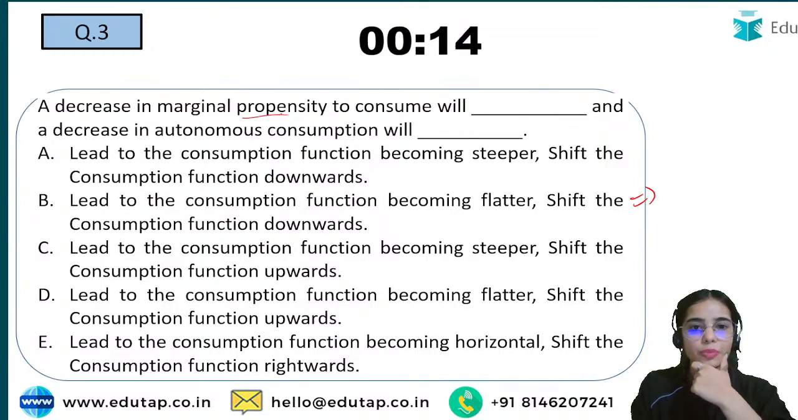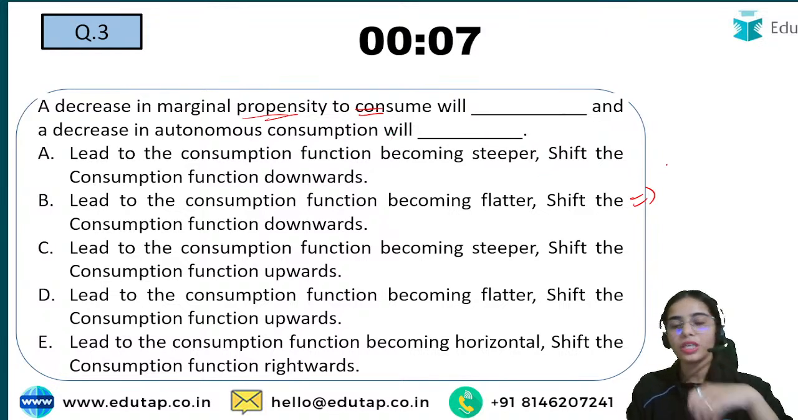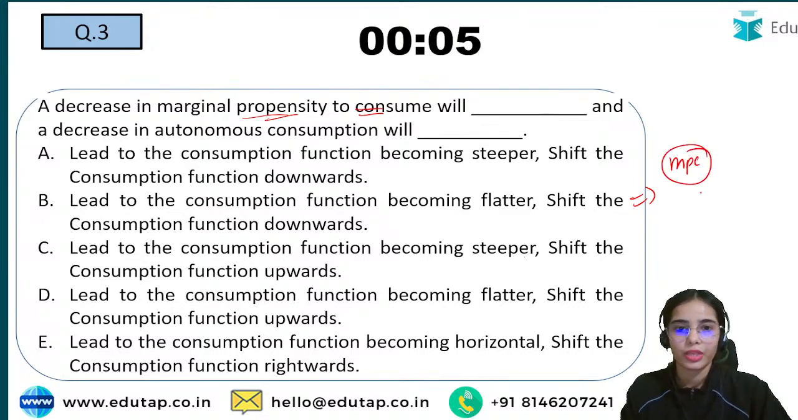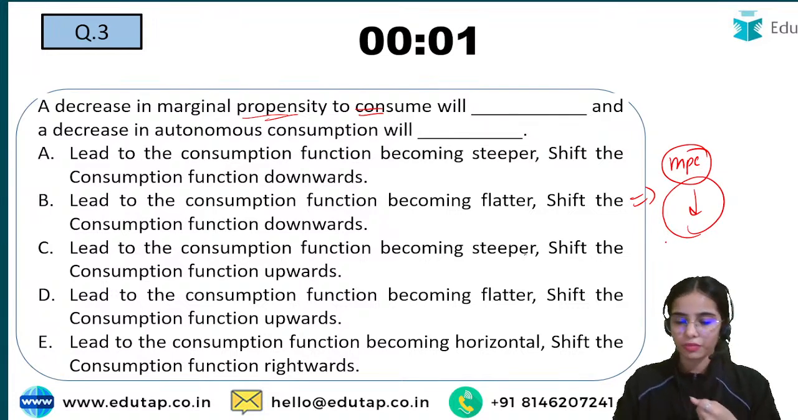A decrease in marginal propensity to consume will dash. If the MPC is decreasing, what will happen? And a decrease in autonomous consumption will lead to what?